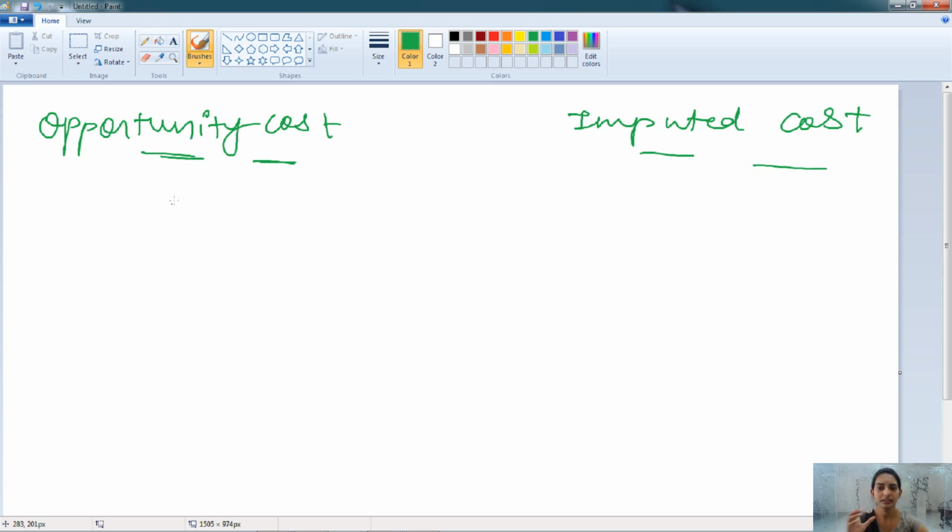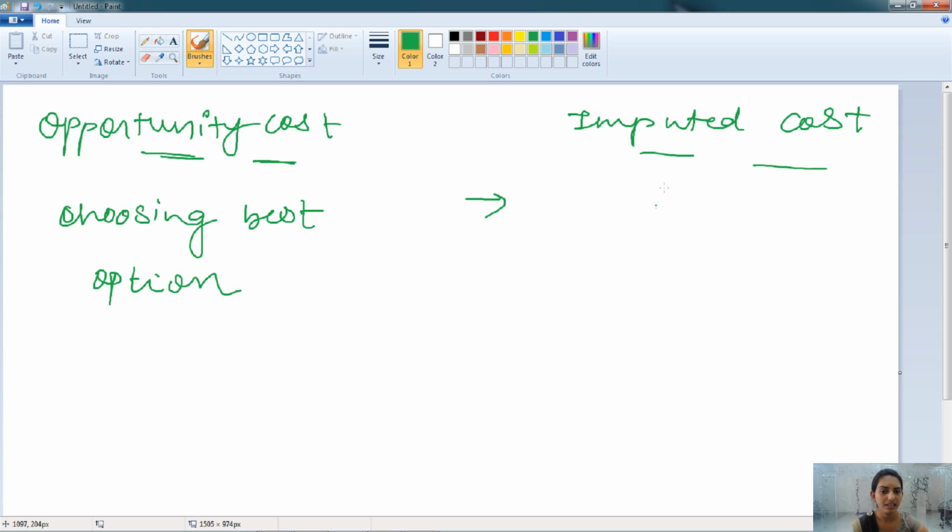It is the chosen option and the rejection of the other option. So opportunity cost is related to choosing the best option and getting the high earning or return on this.